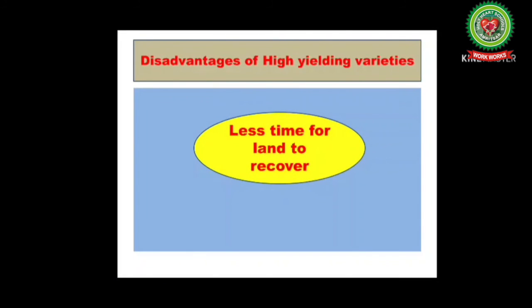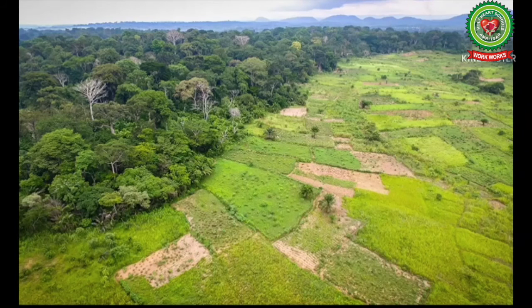Next is, as we have already discussed, that high yielding variety seeds have a shorter life cycle. So what does it mean? Less time will be there for the land to recover, as more crops will be cultivated in the same piece of land one after another. So the land will not get time to recover naturally.